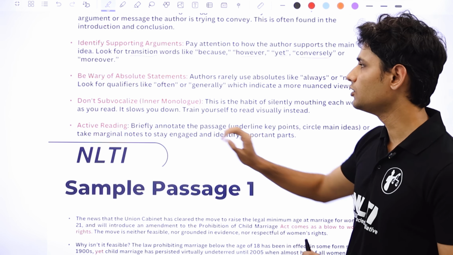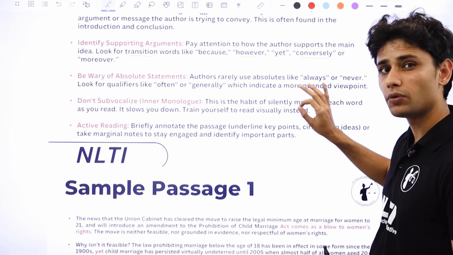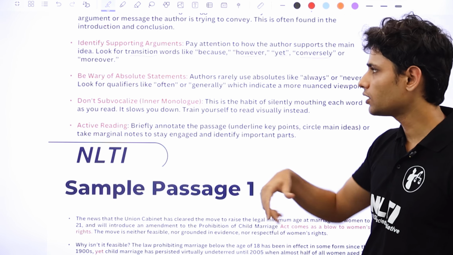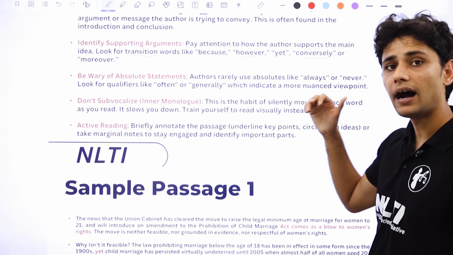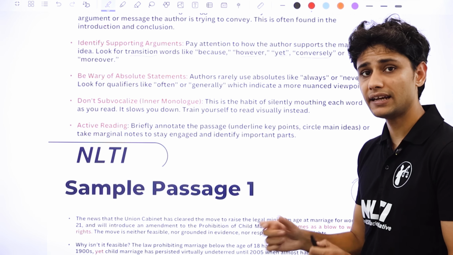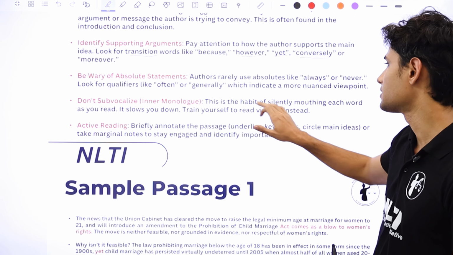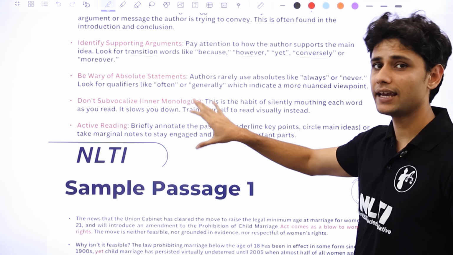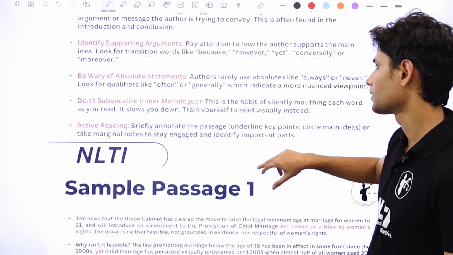What they will use is qualifiers like often, generally, which indicate a more nuanced viewpoint. So when you're reading a passage, keep an eye out, or perhaps you can also underline these things. If the author has used always somewhere, underline that because it's very rare for authors to use it, and if they've used it, then there may be a question which can perhaps ask you something along these lines. That's why look out for words like often or generally because it's very unlikely that authors will use absolute statements. They'll always use qualifiers.